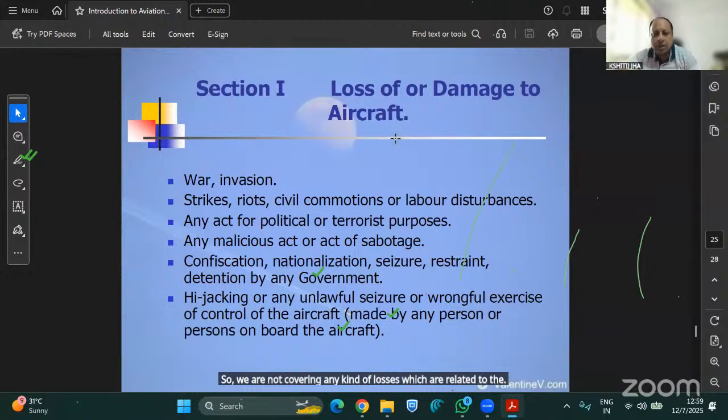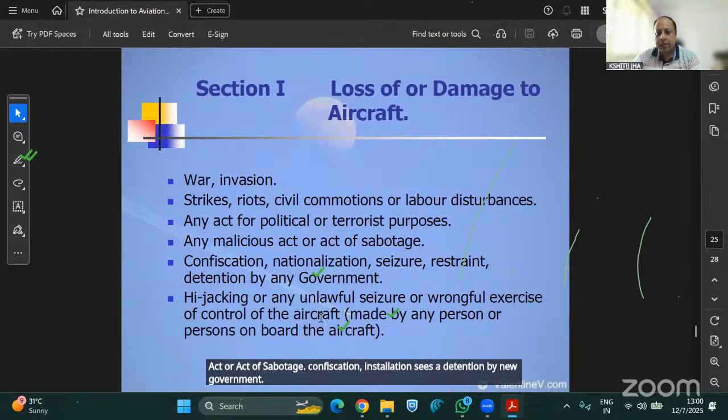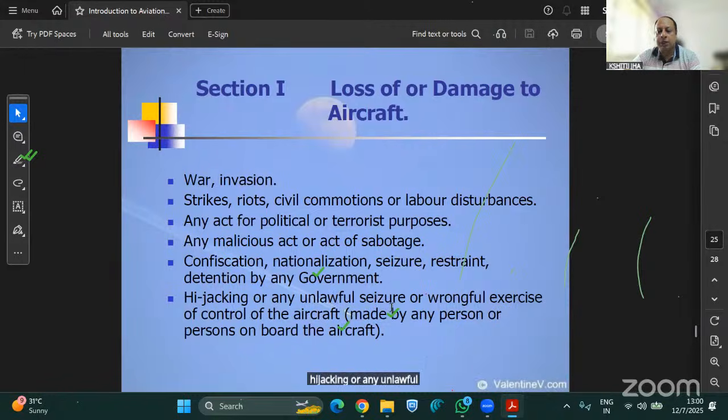And those risks are covered here under section 1, which is loss or damage to the aircraft due to war or invasion, strike, riot, civil commotion or labor disturbances, any act for political or terrorist purposes, any malicious act or act of sabotage, confiscation, nationalization, seizure, restraint, detention by any government, hijacking or any unlawful seizure or wrongful exercise of control of the aircraft.